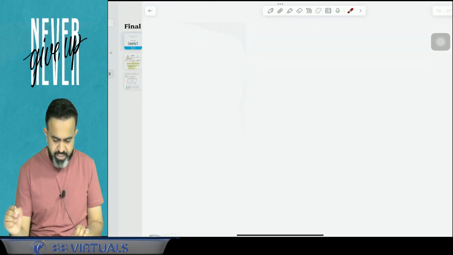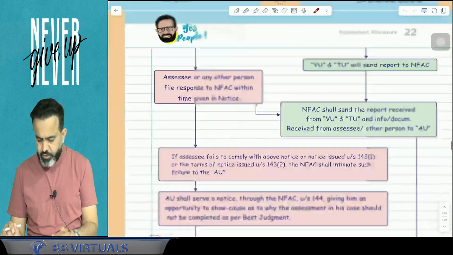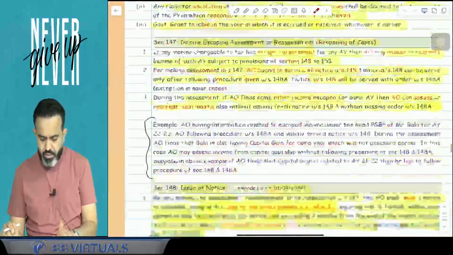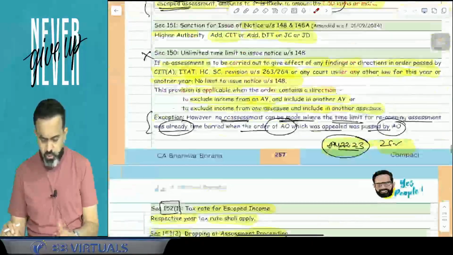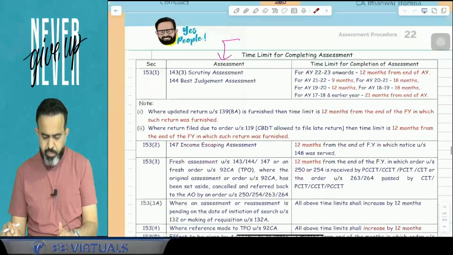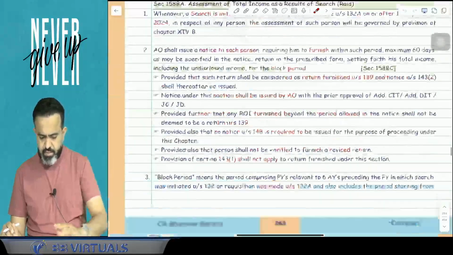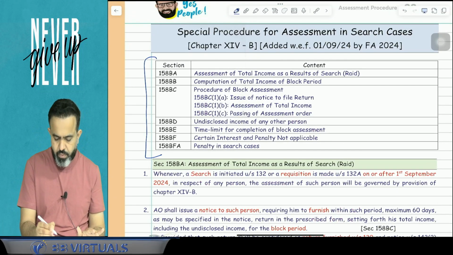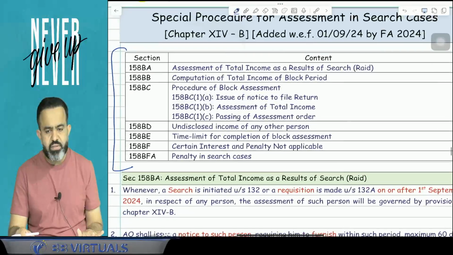But in your compact, I think the index of this particular section is not given. So I am going to give you 2 minutes. Just make this index. I think this is not given in your compact, right? This is not given in your compact.